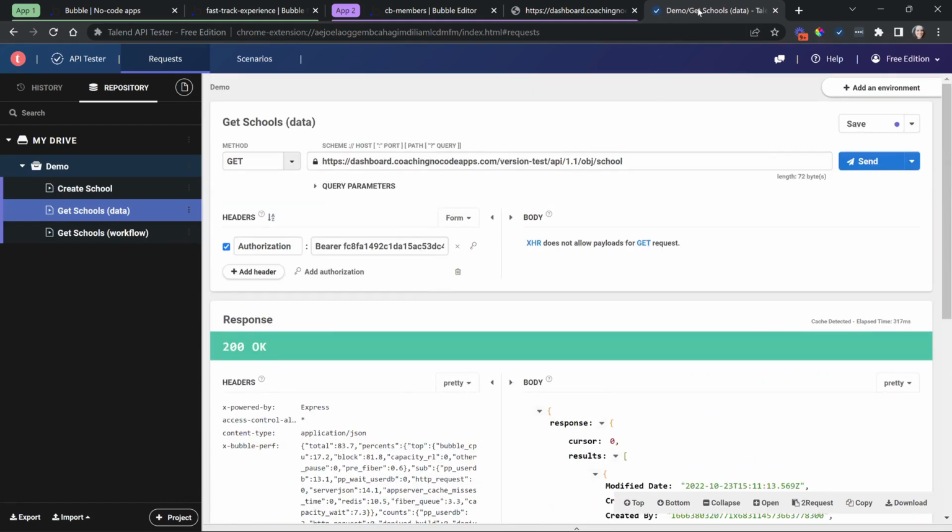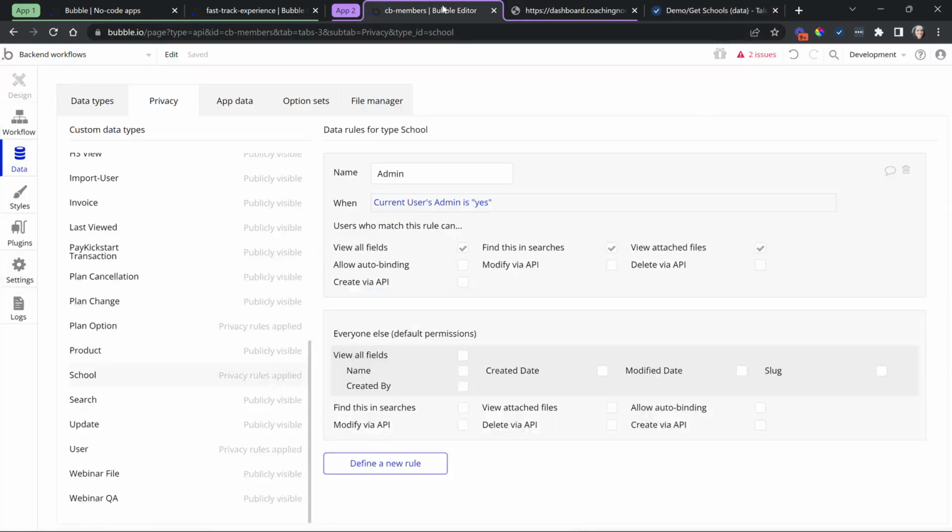Okay, I brought this open here because I want to show you a few different examples of running calls as if you were an external service so that you can test them. This Talend API Tester is a Chrome extension. It's super, super helpful for validating that you have all of your privacy rules set up properly. Okay, so that is the data API.